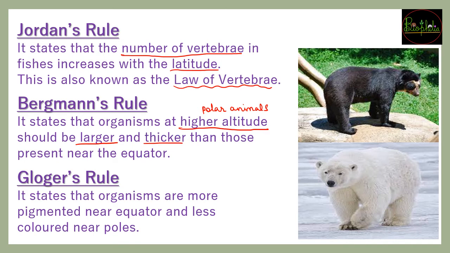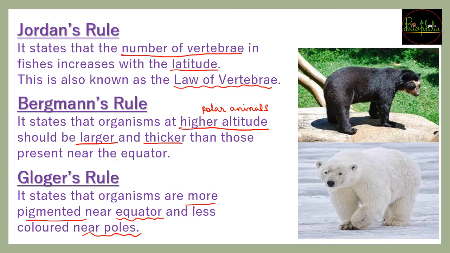So Bergmann's rule you can understand from this images. जो tropic area पे bear मिलेगा, वो it will be comparatively leaner than the case of polar bears living in the higher altitude. The fourth law or the fourth rule that is going to state is that organisms will be much more pigmented, and the pigmentation will be found at the animals who live near the equator, जबकि they will be less pigmented when they are near the poles.